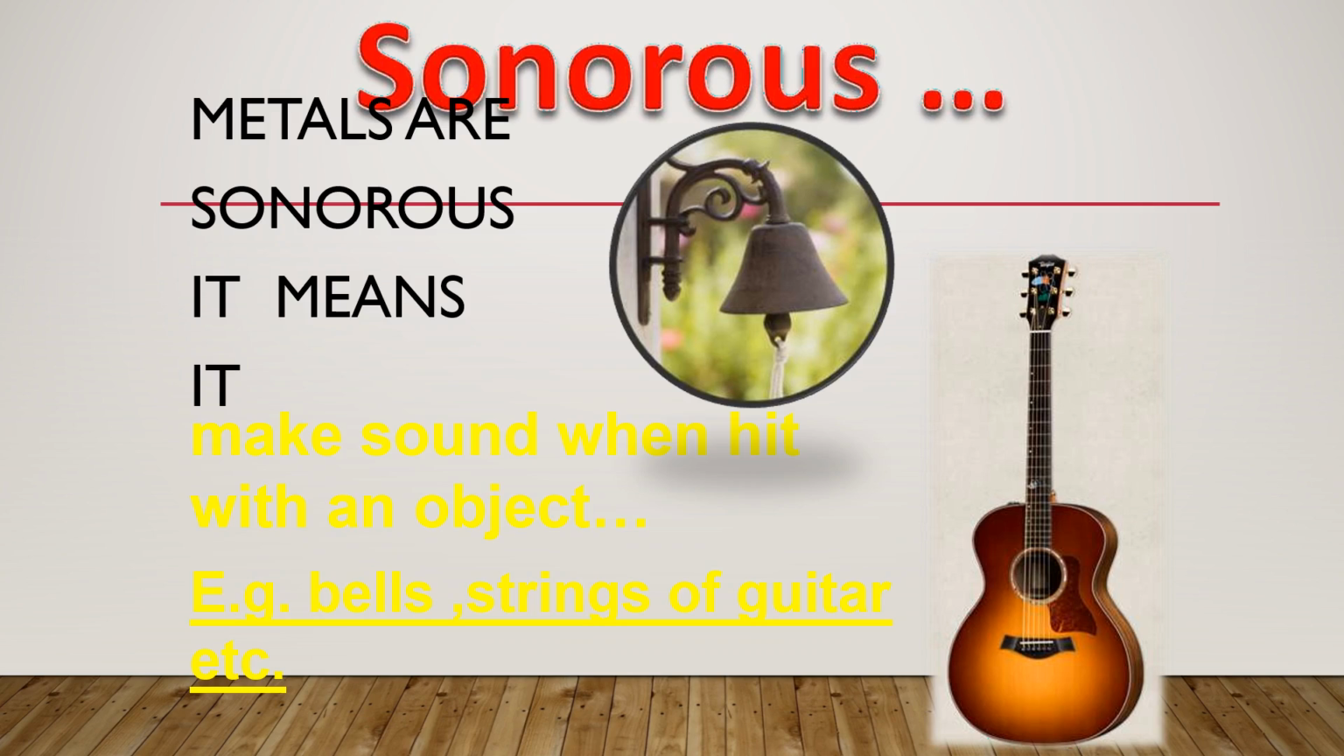The next property is that metals are sonorous in nature. That means metals make a ringing sound when hit. It is because of this property that metals are used for making bells, wires of violins, guitars, etc.